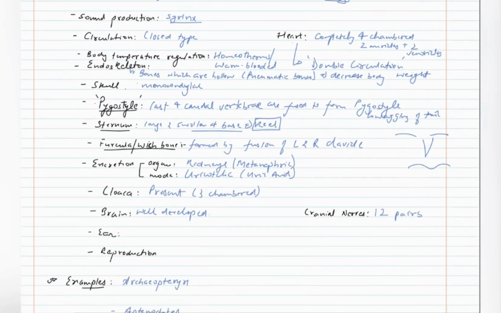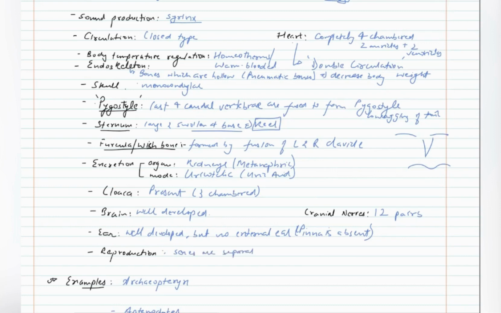Cranial nerves, there are 12 pairs. Ear is also well developed in these animals, but there is no external ear. Ear pinna is absent.